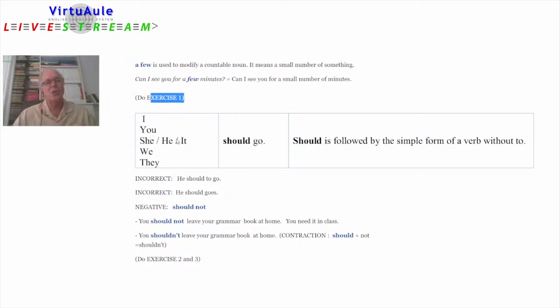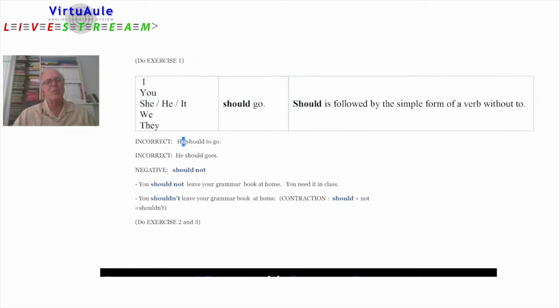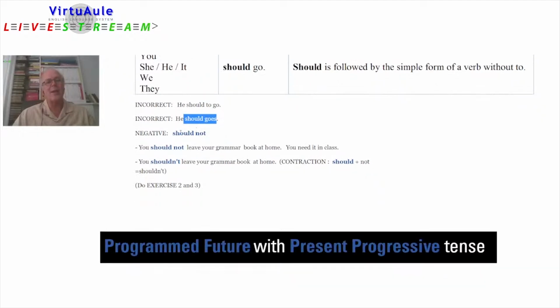Let's look at should. I, you, he, she, it, we, they should go. Should is followed by the simple form of a verb without to. Should is a modal, so it has all of the rules of the modal. Incorrect, he should to go. No. He should goes. No. Only the infinitive, the simple form of the verb without to.